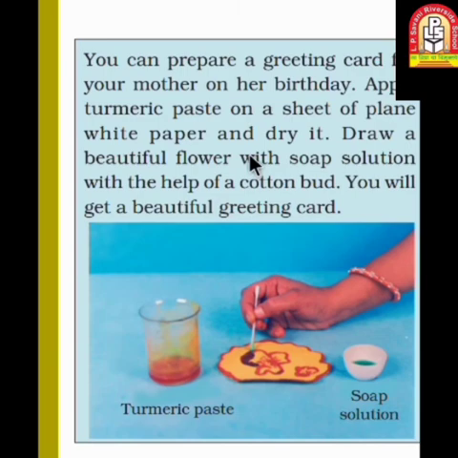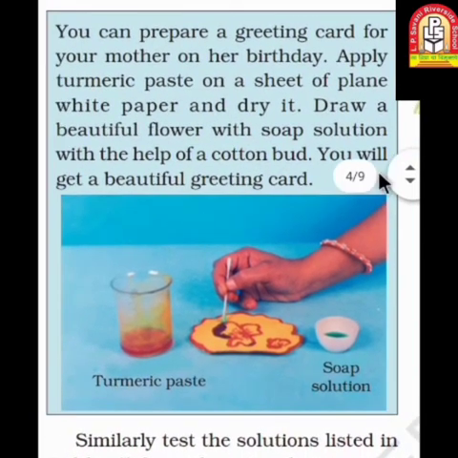You can prepare a greeting card for your mother on her birthday. Apply turmeric paste on a sheet of plain white paper and dry it. Draw a beautiful flower with a soap solution. Because turmeric is a natural indicator, it will change color and you will get a red color, and that's why you can draw a flower or your favorite sketches. Draw a beautiful flower with a soap solution with the help of a cotton bud. You will get a beautiful greeting card. You can see it here.